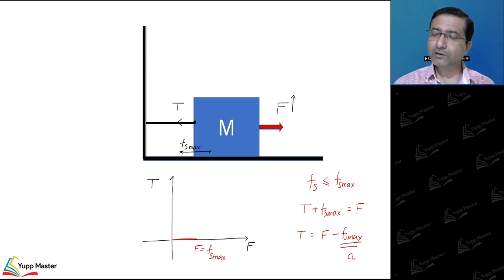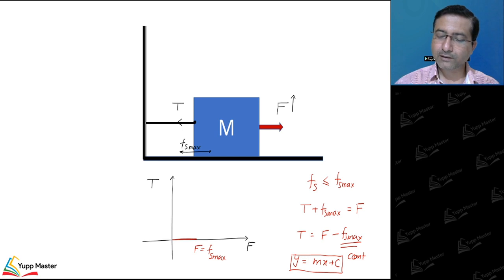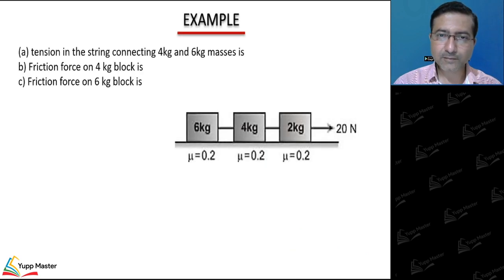This value is constant because the block cannot move, nature cannot be kinetic, right? So we are getting this equation in y is equal to mx plus c format. That means the variation will be linear. If you further increase the force, then tension comes into picture and tension increases. This is what we have discussed in the last class, and on this basis we have seen this example. I hope this example is clear. Now today we will see some other type of numericals.